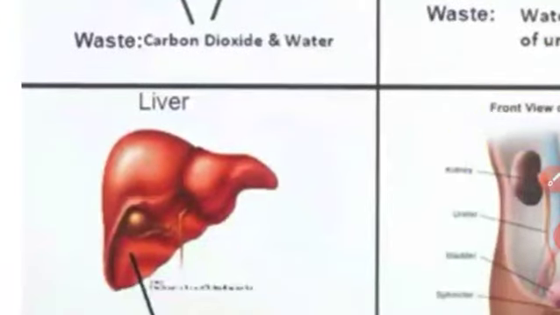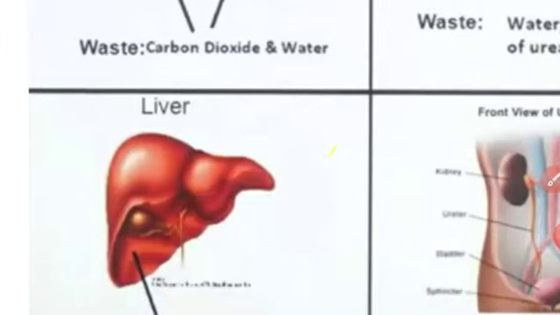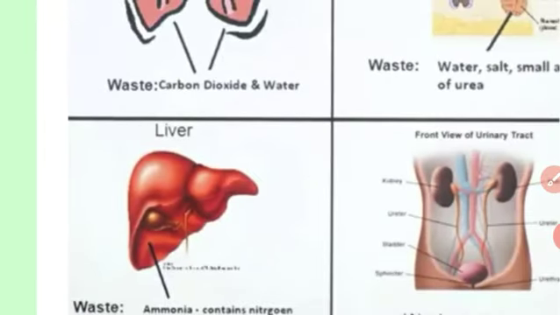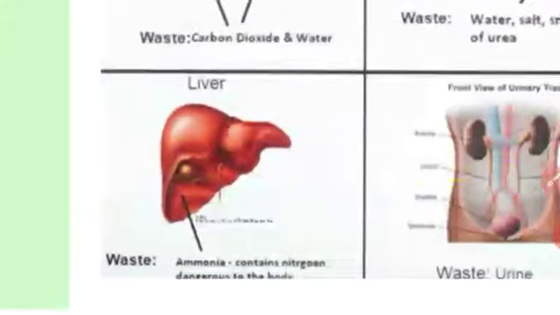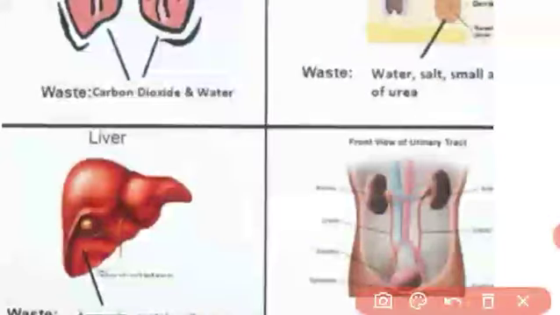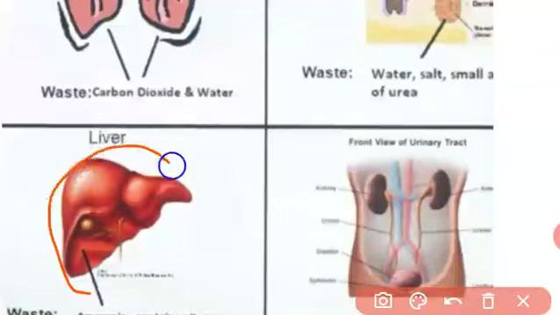And another important excretory organ is the liver. You know that the liver is the very large gland in our body, and it is a check post of our body. Excess glucose is stored as glycogen. Excess amino acid is converted into urea, and through urine it is excreted from the body.